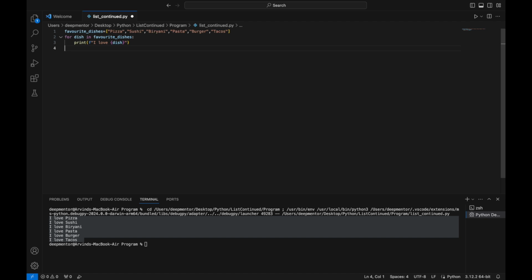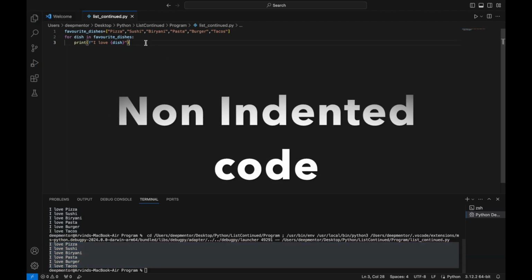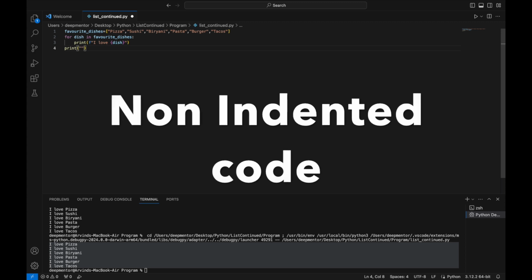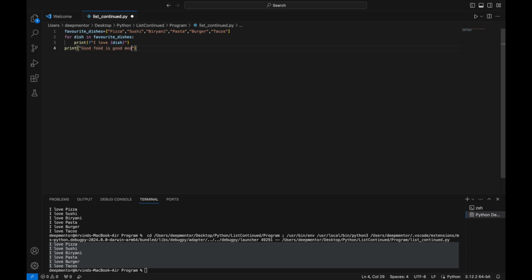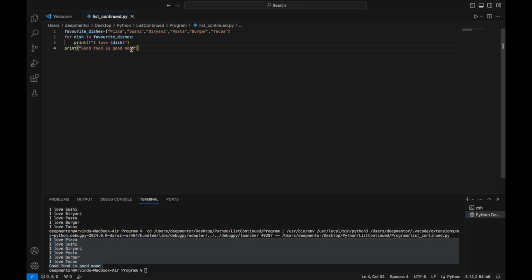Indentation plays a very important part in Python. Indentation defines a block of code for Python. As shown in the example, the line "good food is good mood" is not indented and thus will be treated as code outside the for loop and thus will be executed as normal code.